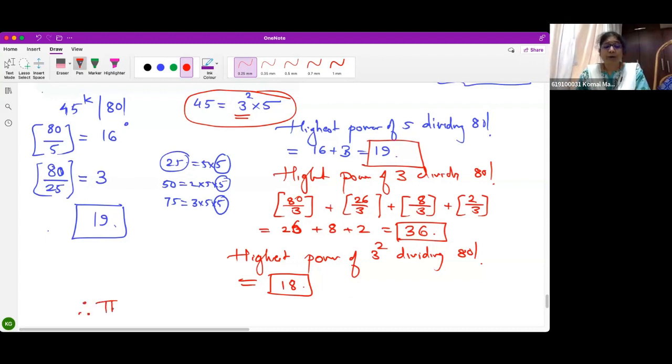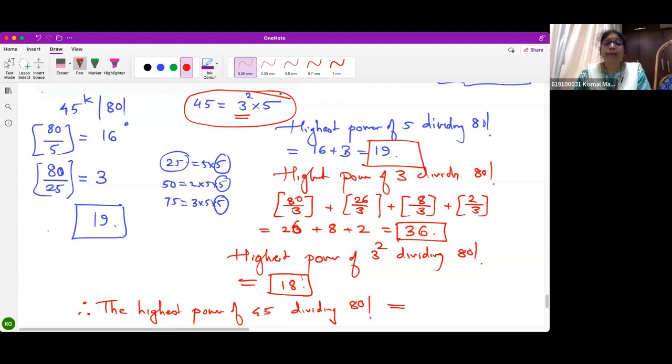Therefore, how many highest powers of 45 will I get? There are 18 3 squares available and 19 5s available.